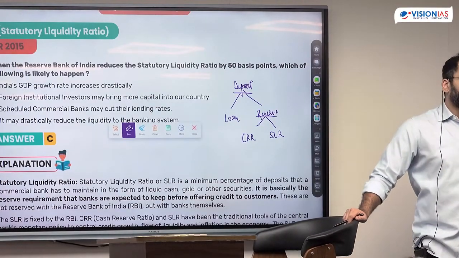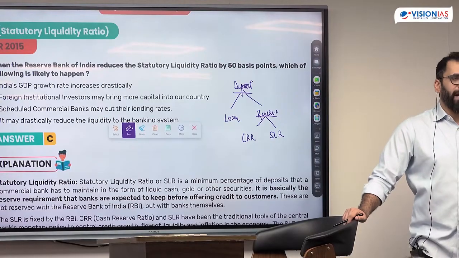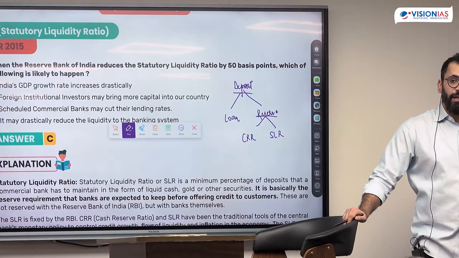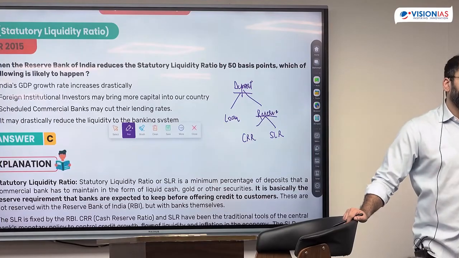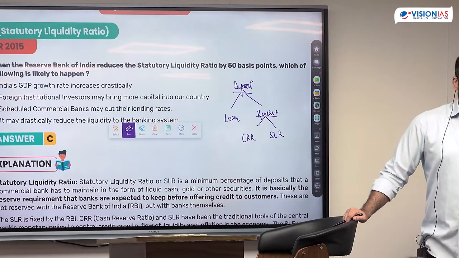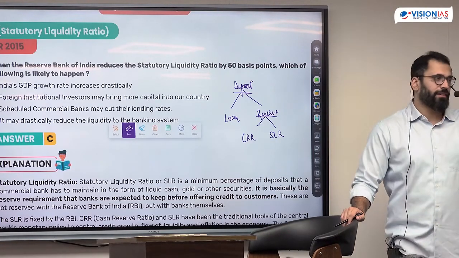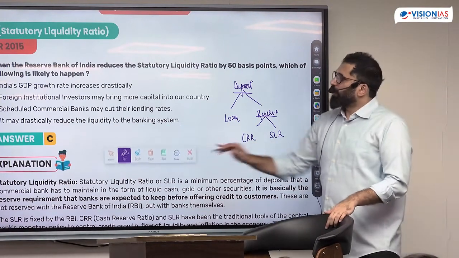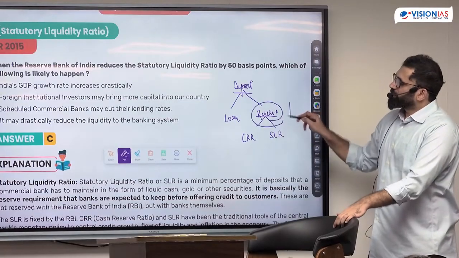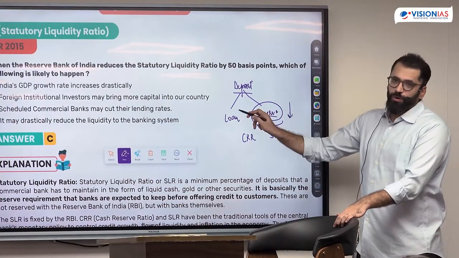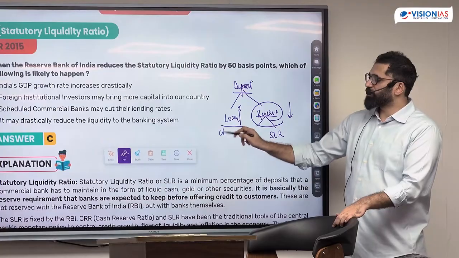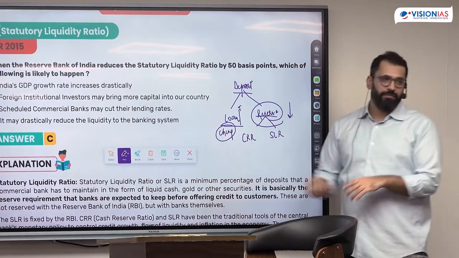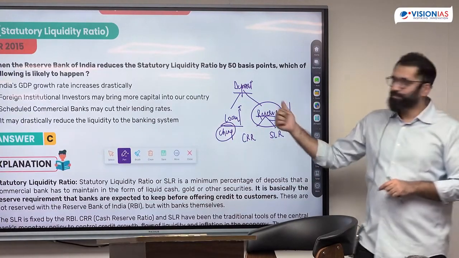Bank will keep it in what form? चारों में से बैंक कौन से फॉर्म में यूज करेगी? Why government security? Because I earn interest. इन चारों में से एक ही interest bearing है. This is why I'll keep most of the money in government security. Now if SLR reduces, can I give more loans? Or I can also make the loans cheaper, क्योंकि मेरा पैसा कम फंस रहा है.